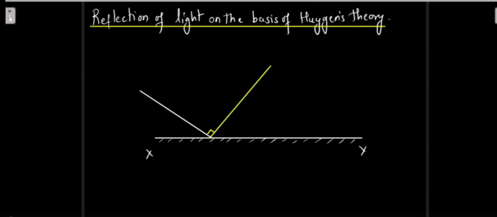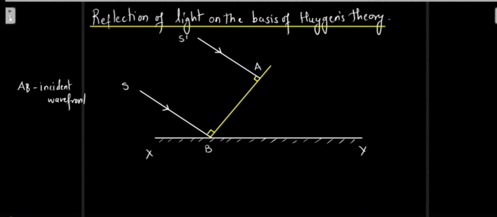That means the other ray which is coming must have reached at this point. That is quite understood because it has to be perpendicular to both the rays. So this becomes our incident wavefront. This was S, this was S dash. Let us consider this point over here as B, and this point as A. So AB becomes the incident wavefront.